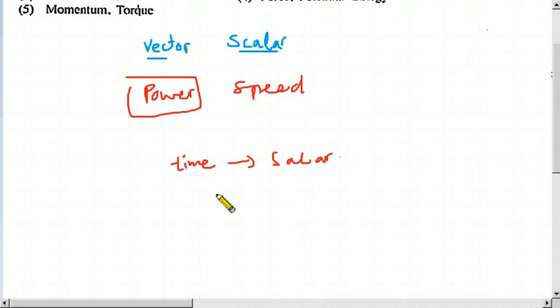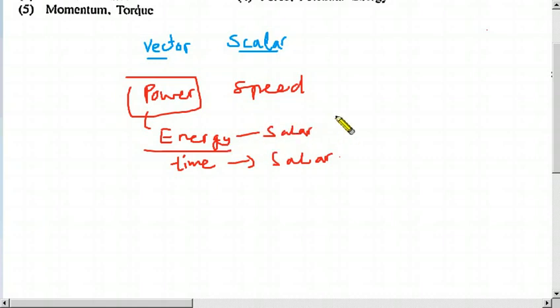So we don't say the direction, south, north, vertically upwards, horizontally, we don't say. We don't even use angles. So that is therefore a scalar. Time is a scalar. And also the energy divided by time, that is power. So energy also is a scalar.